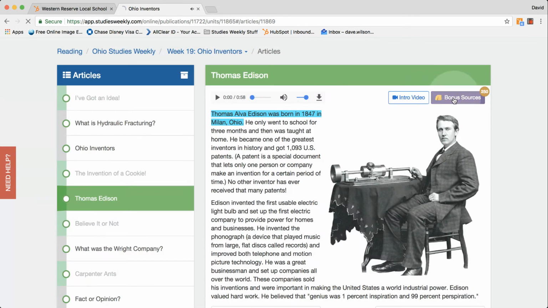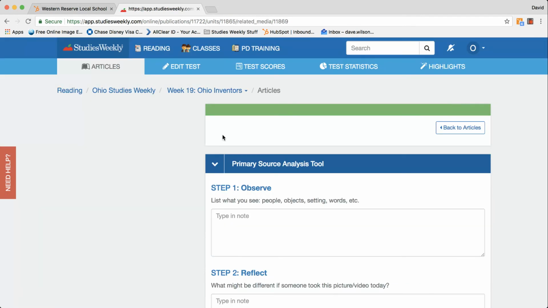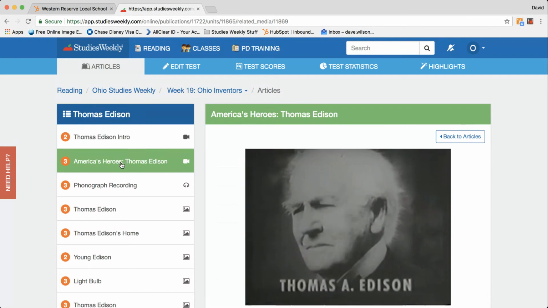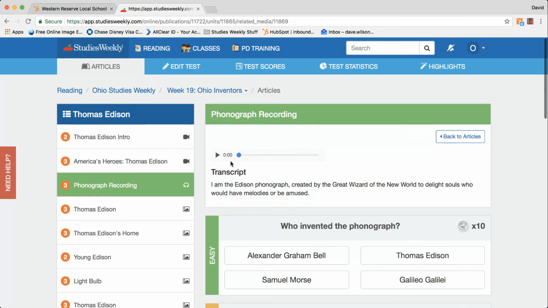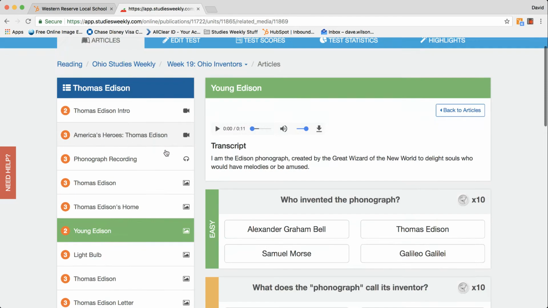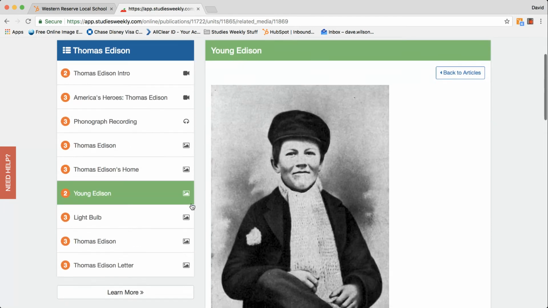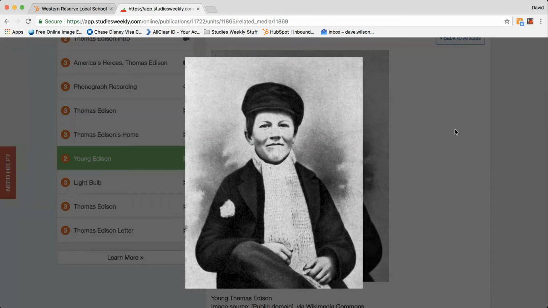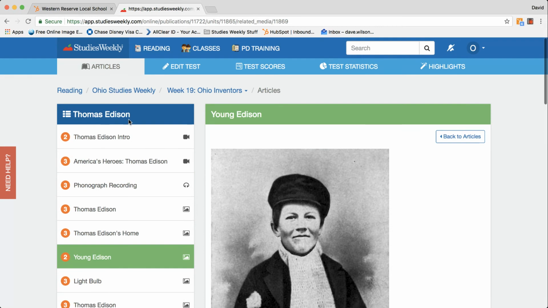Or I can go in here to the bonus sources. I'll see that exact same video listed over here. I've got another video, a phonograph recording I can listen to, and various pictures of Thomas Edison. You can click on any of these, and you can actually right-click and download them if you need to.